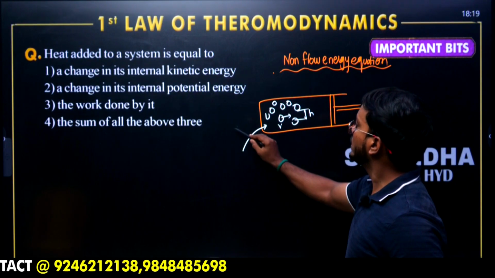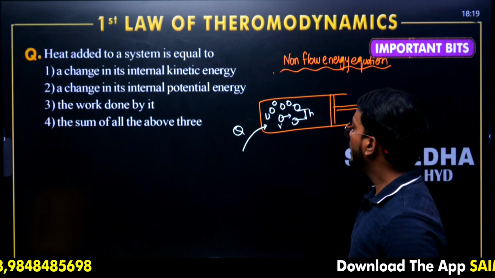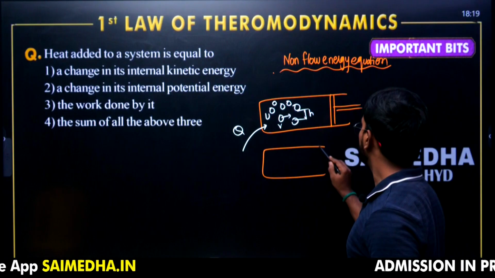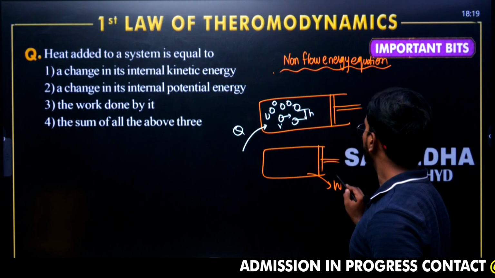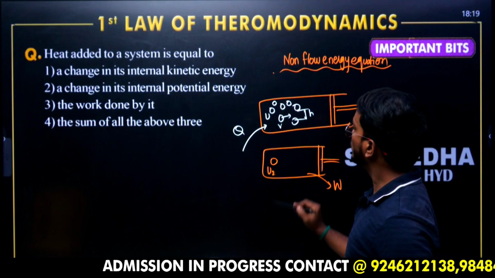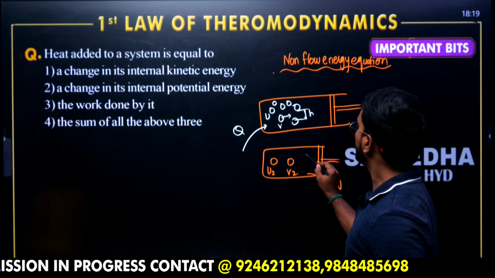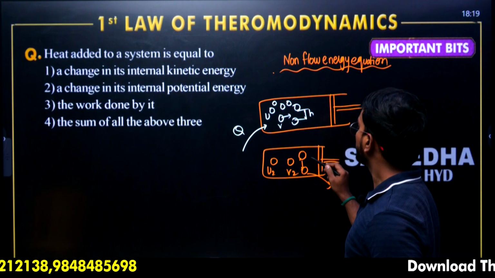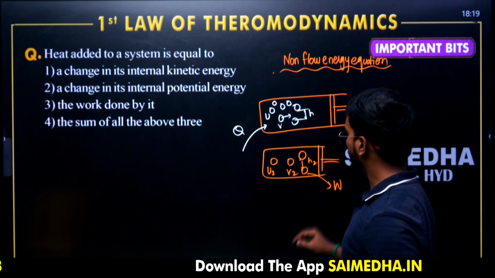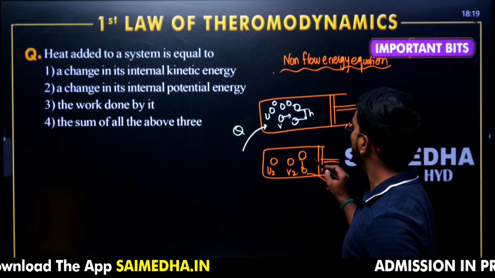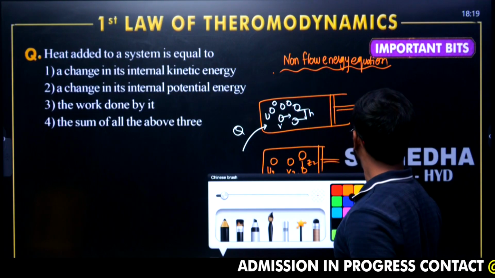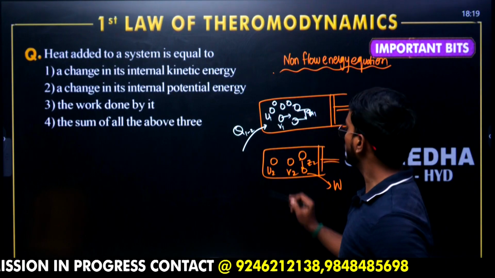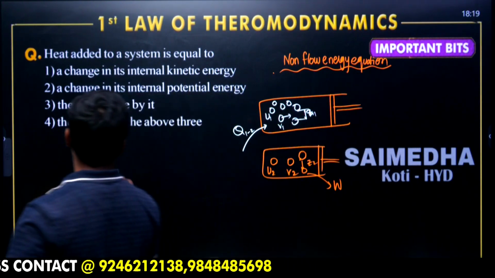Now we are supplying heat energy to it. Then what happens when you supply the heat energy? Finally, they are going to have work energy. Now internal energy becomes U2, velocity becomes V2, and potential energy becomes some H2, or Z2 we can say. Let me write Z2 because H is usually height. So initially they have Z1, V1, U1, Q1 to 2. Now we have W. So let me write all the energy equations.